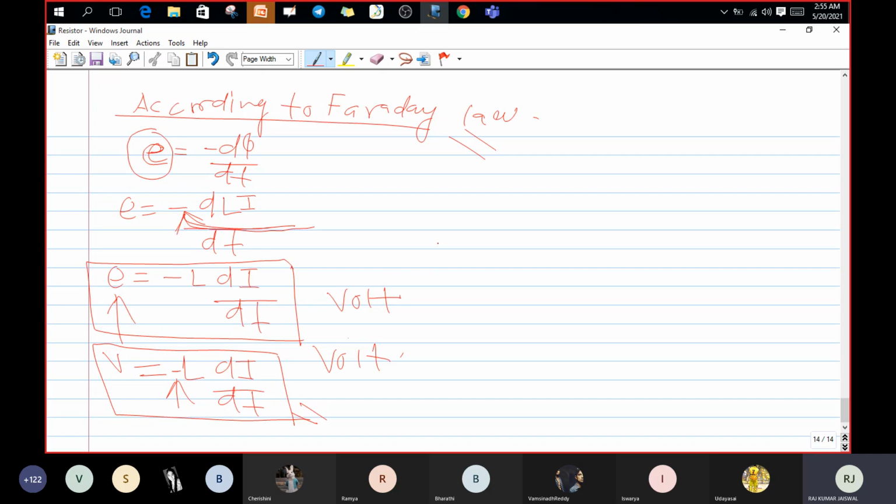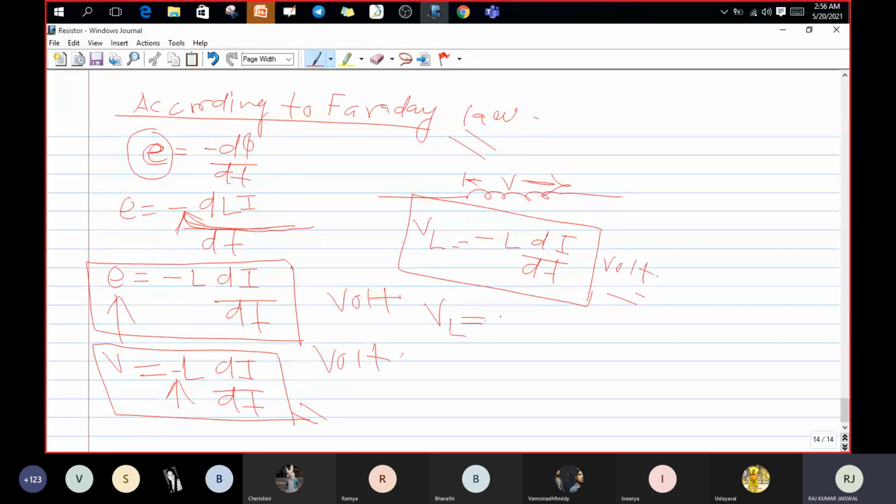What you have got today is the voltage across the inductor. This is the symbol of the inductor. If I ask you to calculate the voltage across the inductor, then you have the formula: VL equals minus L di by dt, where VL is the voltage across the inductor, and the unit is volt.